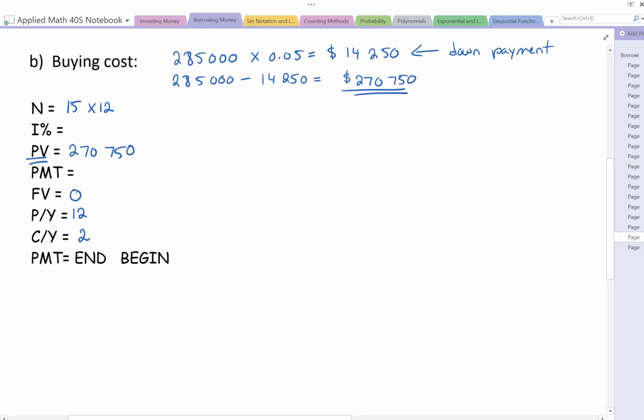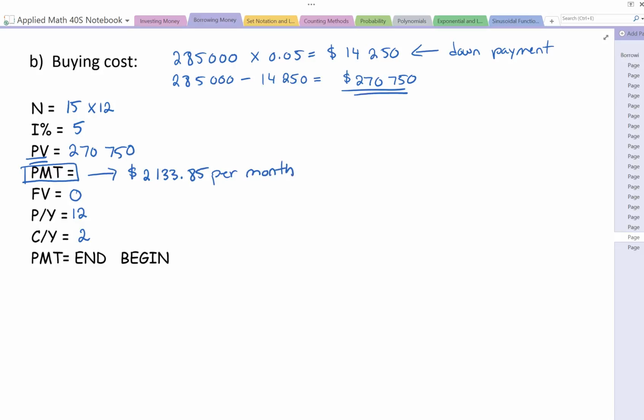Oh, and our interest rate is 5%, sorry. We need to figure out what our monthly payments will be. So punch all of that into your TVM solver, and you get $2,133.85 per month.